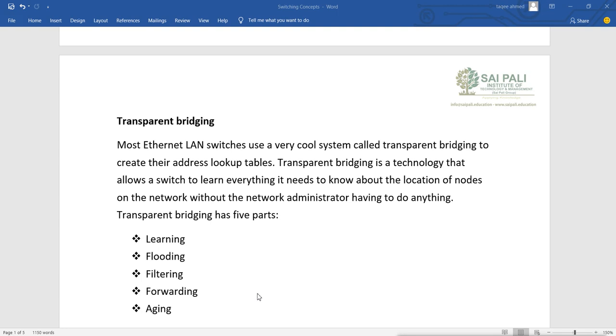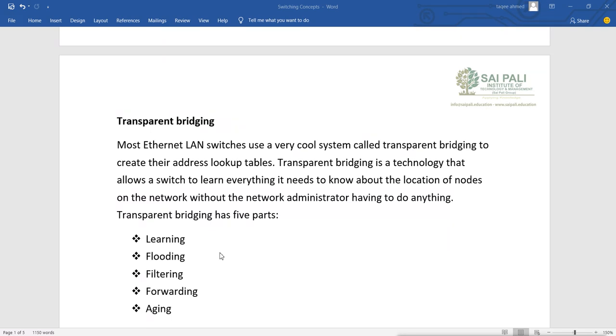Transparent bridging is a technology that allows the switch to learn everything it needs to know about the location of nodes on the network without the network administrator having to do anything. Transparent bridging has 5 parts, and this is the job of the switch: learning, flooding, filtering, forwarding and aging.